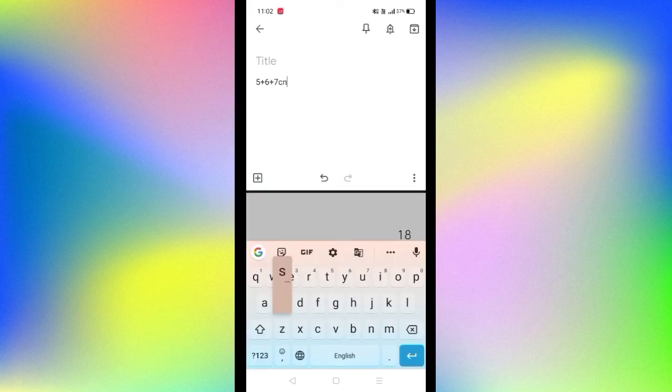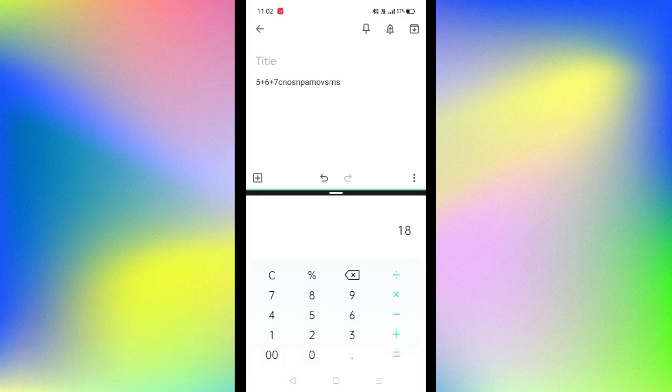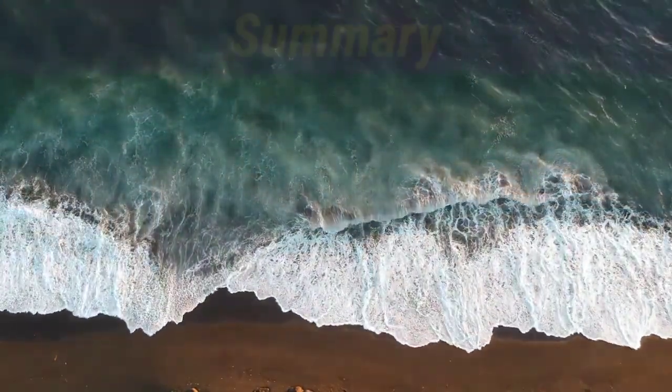So guys, now if I want to add anything in the notes, then I can easily add it. See guys, I am editing, and again I am back to the calculator option, and I can again add those particular values, and I am getting the updated answer. So guys, split screen is a very reliable and easy option for the users, and I think it is very useful for all of us for such particular tasks. So guys, please take care of it, and don't forget to use this option, because this option is very useful for us. So guys, that's all for the video.